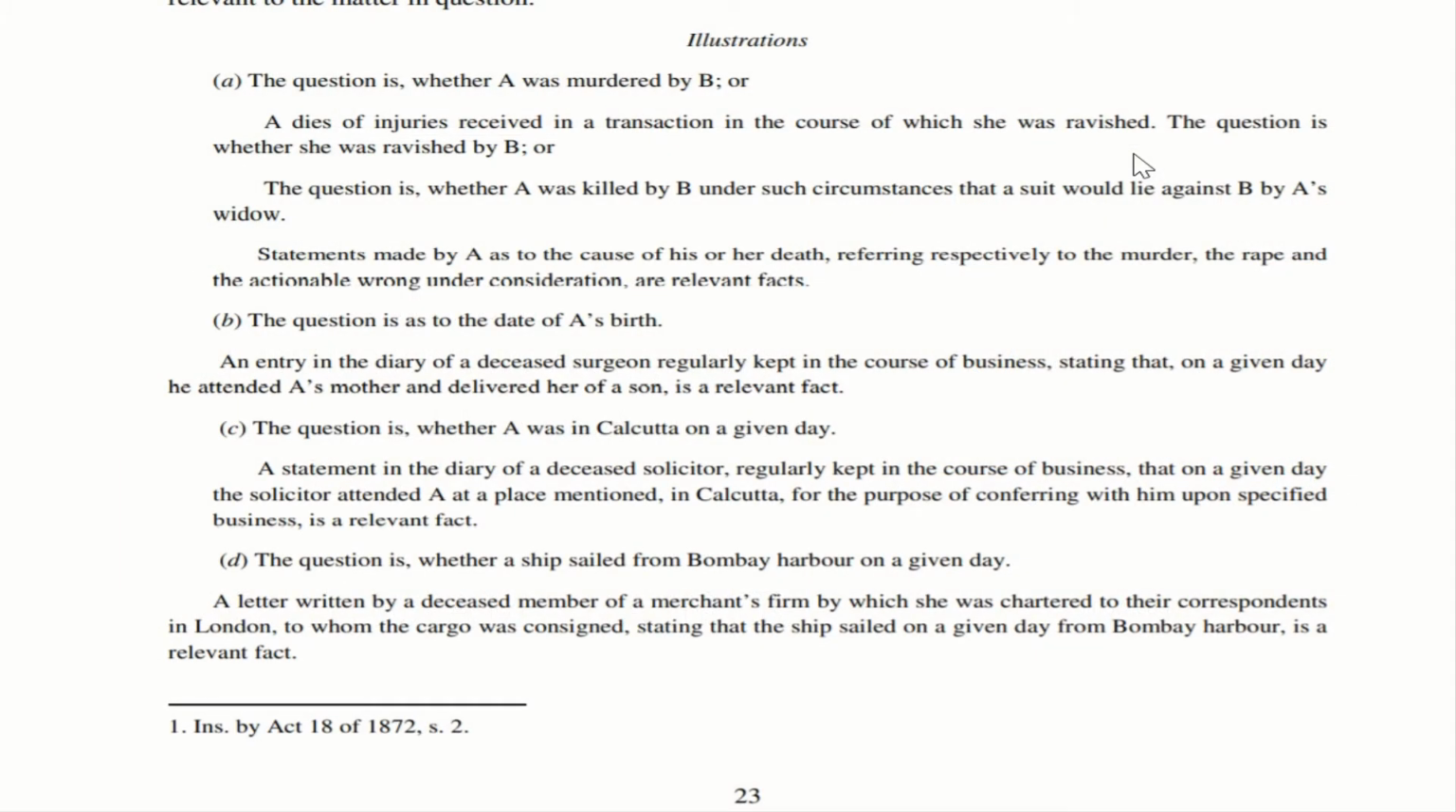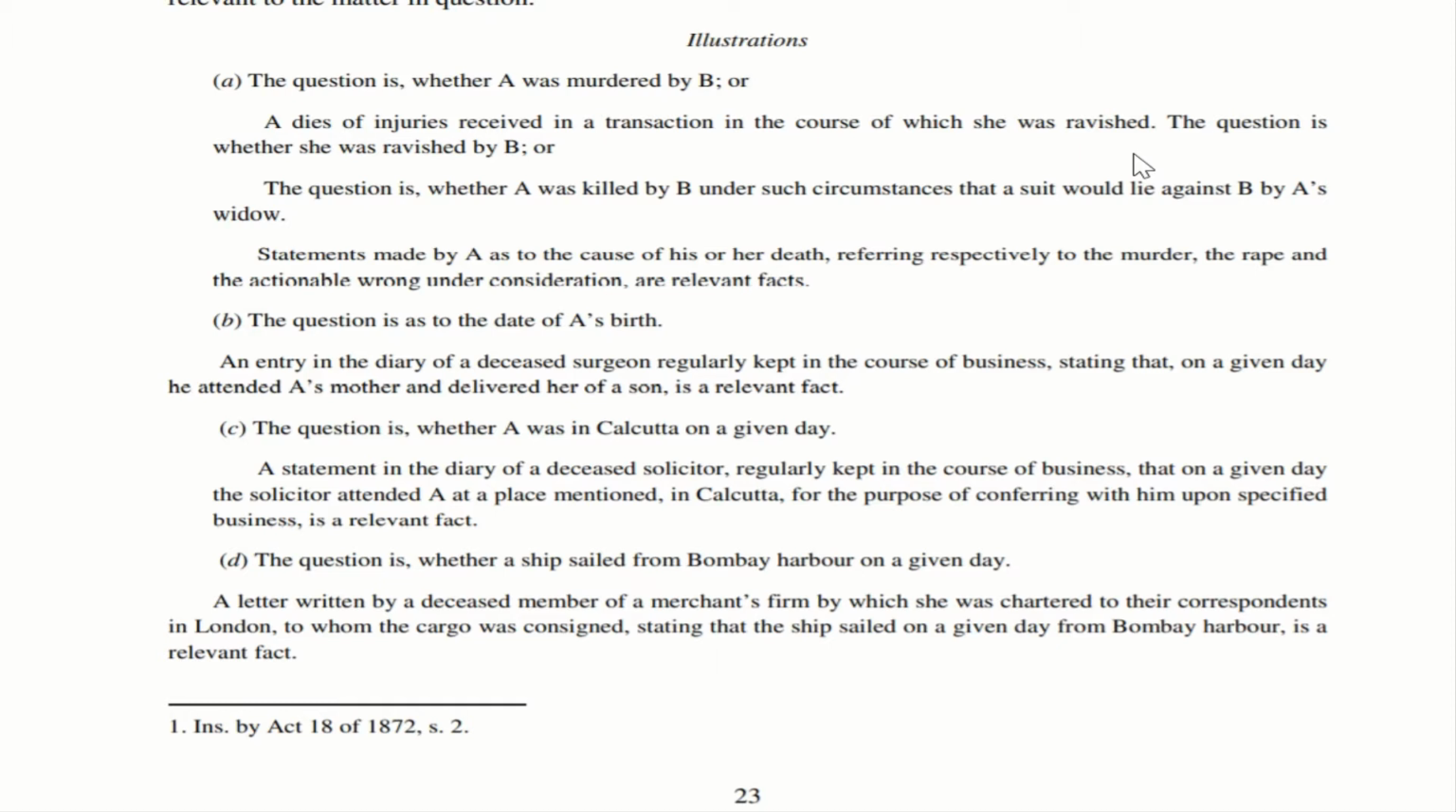Now, let us try to understand the illustrations under Section 32. The first illustration, A. The question is whether A was murdered by B, or A dies of injuries received in a transaction in the course of which she was ravished. So, this particular sentence we will try to understand. A is a lady and she was ravished, or raped, for our easy understanding. And in that case, she dies of the injuries caused during the rape. So, the question which comes to the court is whether she was raped by B.